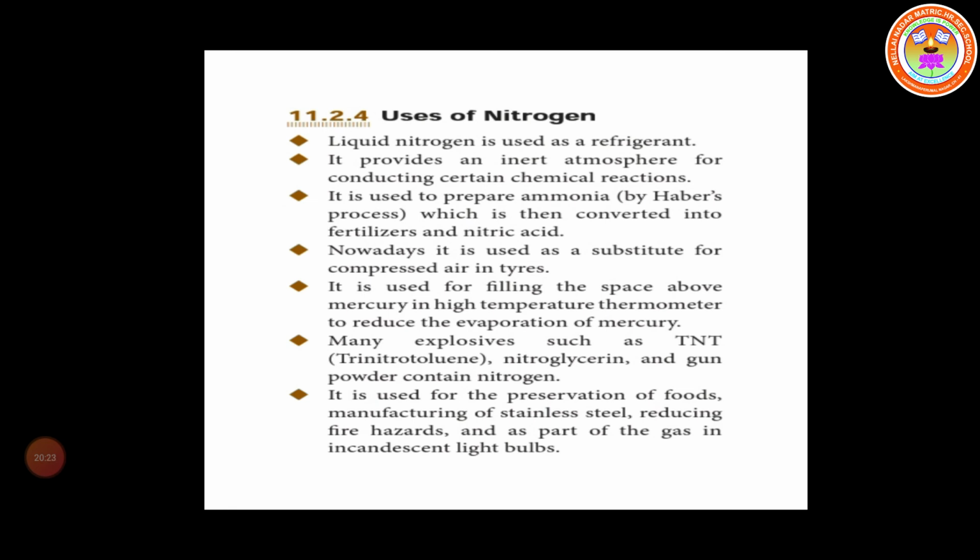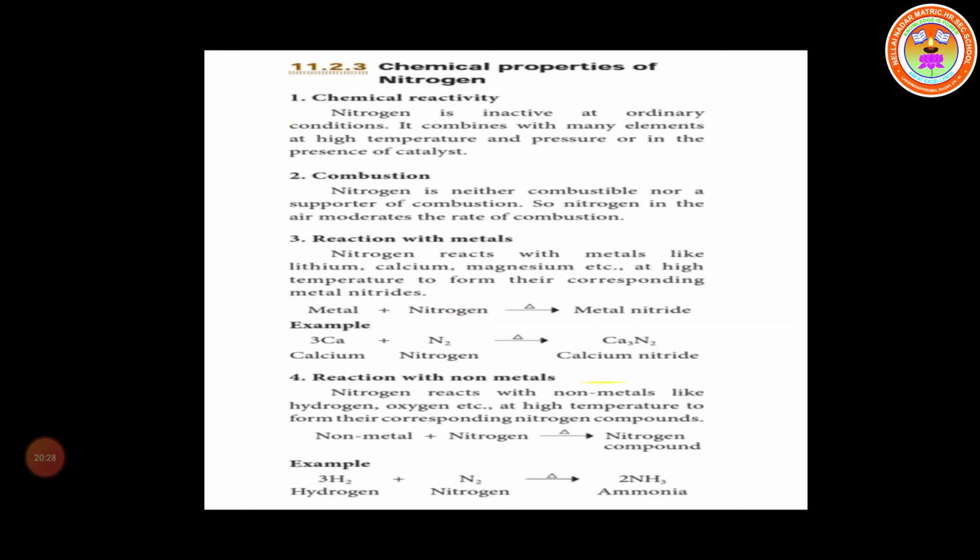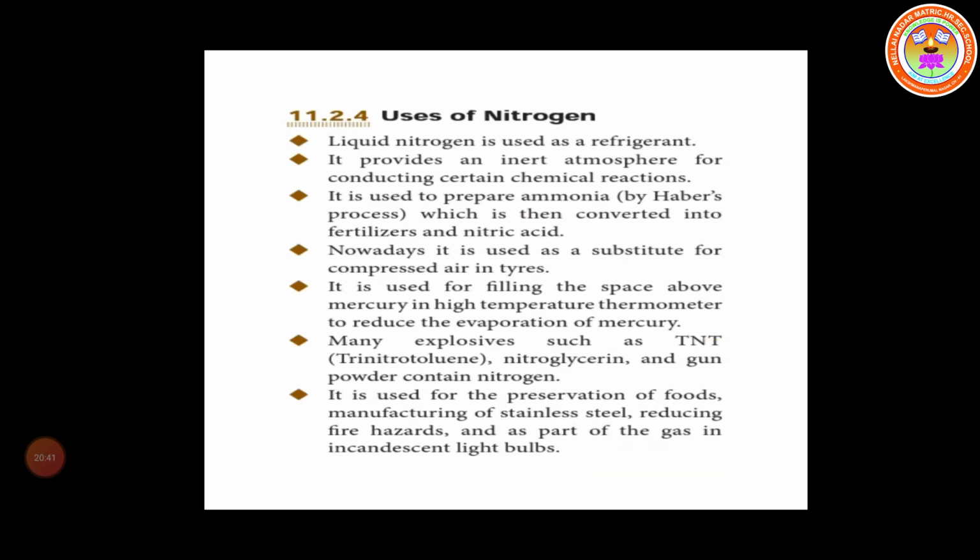Then preparation of ammonia. Ammonia is prepared by the Haber process. In the last equation we saw the preparation of ammonia. How is the ammonia prepared? 3 moles of hydrogen and 1 mole of nitrogen molecule combine to form 2 moles of ammonia. So it is the Haber process. Ammonia is converted into fertilizers and nitric acid. Ammonia is converted into urea, a nitrogenous fertilizer, and ammonia is converted into nitric acid.